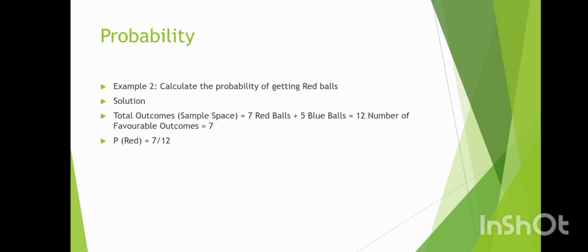Next example, calculate the probability of getting red balls. Solution: total outcomes, sample space, is equal to 7 red balls plus 5 blue balls, which is equal to 12. Number of favorable outcomes is equal to 7. So the probability of red is equal to 7 by 12.